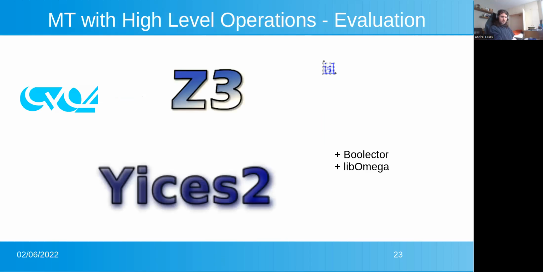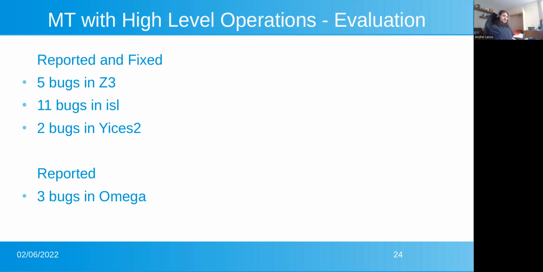We have evaluated the tool and our technique over a total of 6 C++ libraries, 2 of them in the domain of Presburger arithmetic, namely ISL and libomega, and 4 of them in the domain of SMT solvers, namely Z3, CVC4, Yices2, and Boolector. We were able to identify a total of 21 bugs, I believe, out of which 18 have been reported and fixed, and 3 of them have been reported and confirmed.